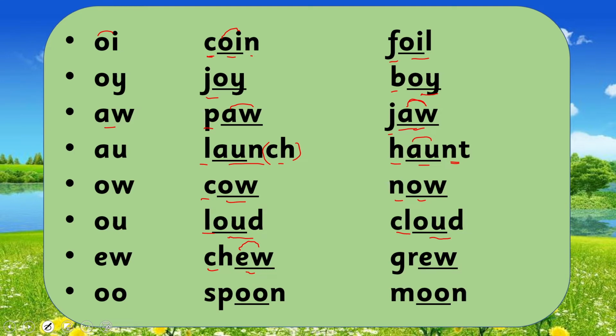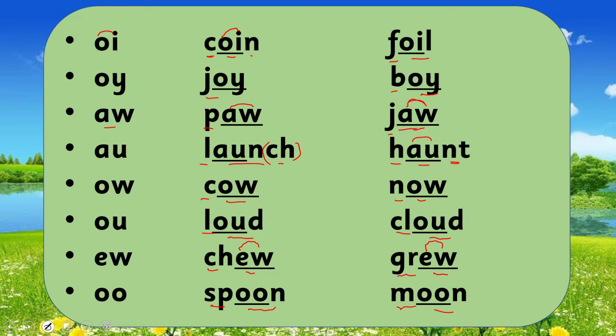Have you got it? Read with me, my dear students. Good job. Grew, ew, grew. Beginning from one vowel to another. Spoon, spoon, spoon. Moon, moon, moon. Have you got that?